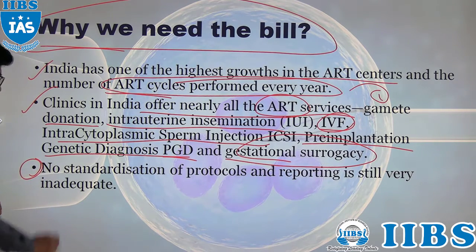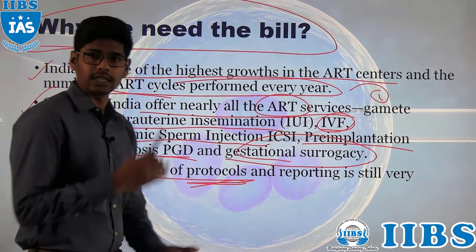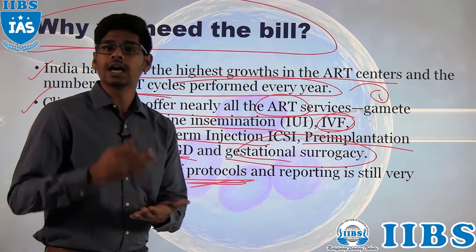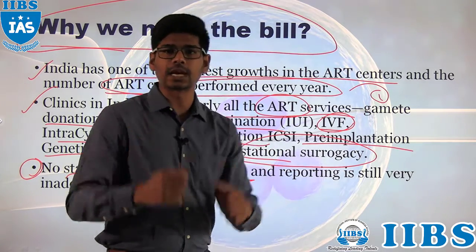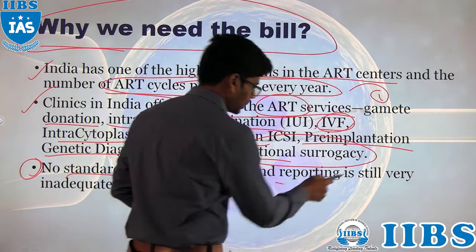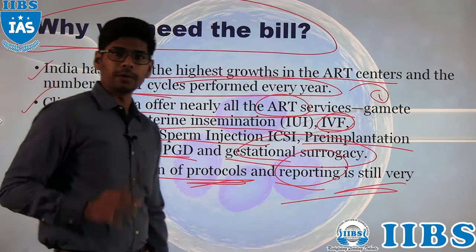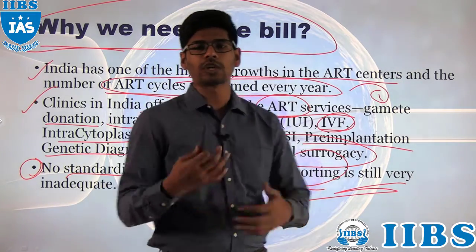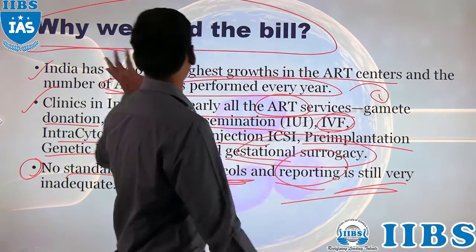The other reason is that no standardization of protocols was being maintained in India. There is no proper standardized protocol. The government did not release any standardized protocol to be followed for assisted reproductive technologies, and reporting is very inadequate. How many are happening? What is their well-being? Everything is totally inadequate. So we have brought a bill on ART, Assisted Reproductive Technologies.